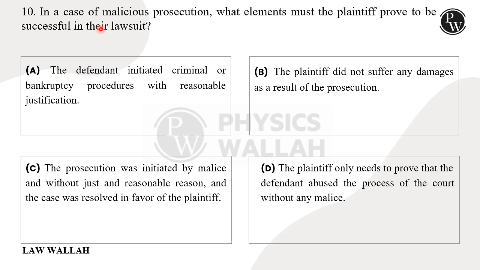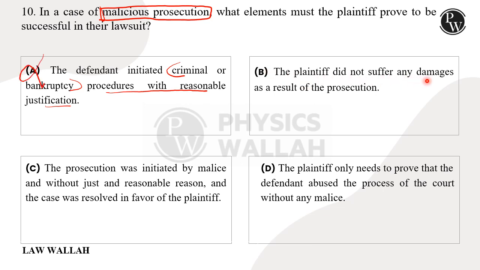Last question. In the case of malicious prosecution, what elements must the plaintiff prove to be successful in their lawsuit? अब हमें अगर एक malicious prosecution का सूट फाइल कर रहे हैं तो हमें क्या क्या प्रूव करने की जरूरत है in order to be successful? Let's see. A. The defendant initiated criminal or bankruptcy procedure with reasonable justification. Just proving that there was a criminal or bankruptcy procedure with reasonable justification is not enough for filing a malicious prosecution, hence this is a wrong option.